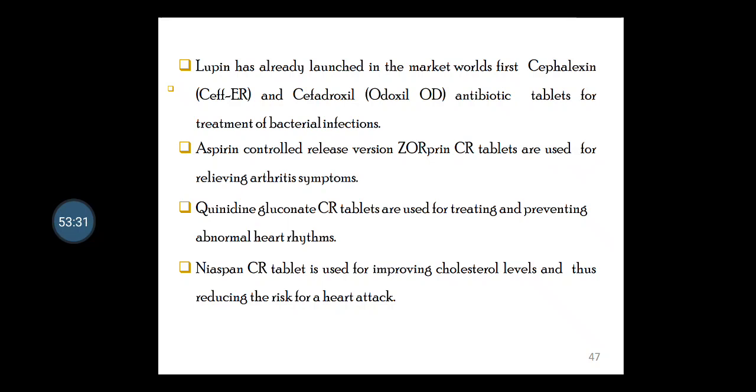So the aspirin controlled release version, that is Zorprin CR tablet, is used for relieving arthritis symptoms. Quinidine gluconate CR tablet is used for the treatment and prevention of abnormal heart rhythm. Niaspan CR tablet is used for improving cholesterol level and thus reducing the risk of heart attack.